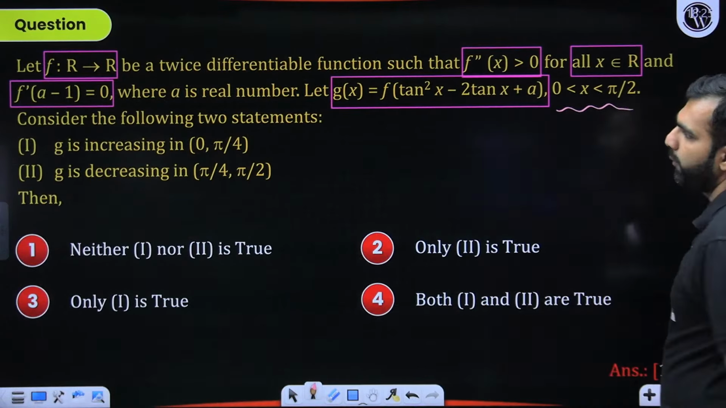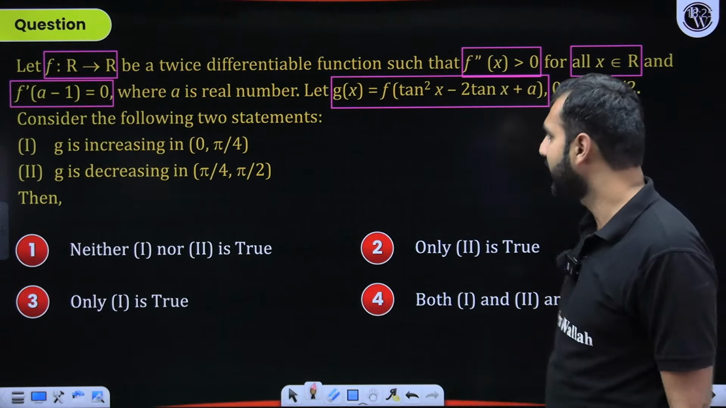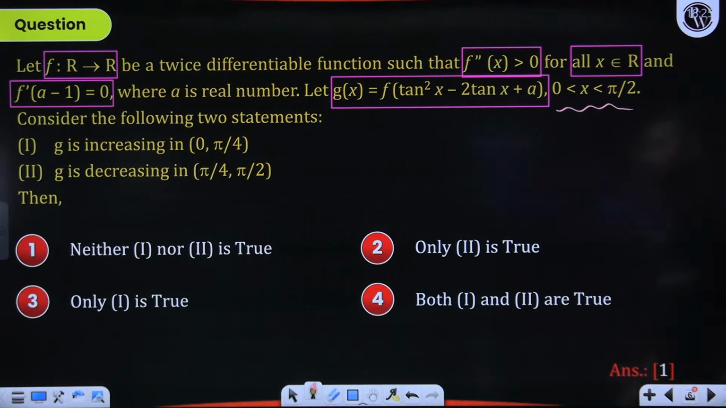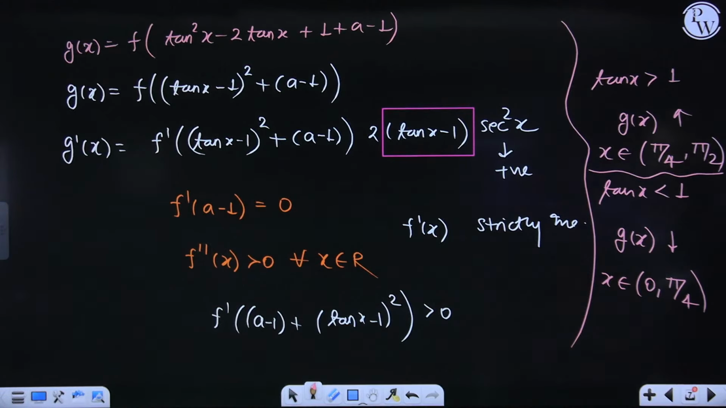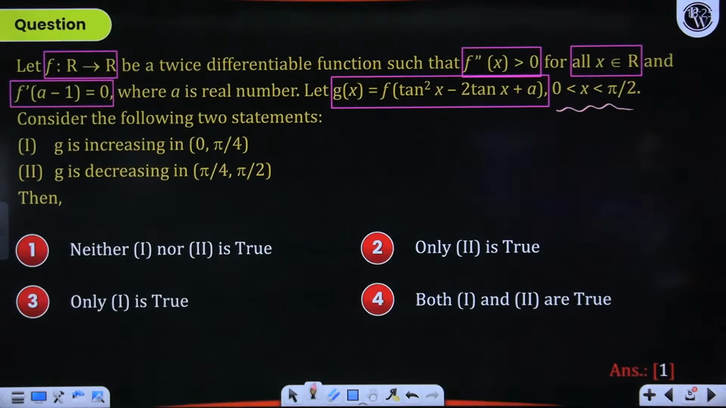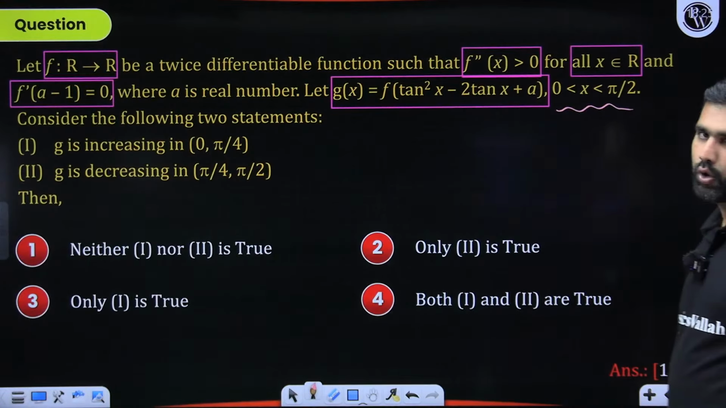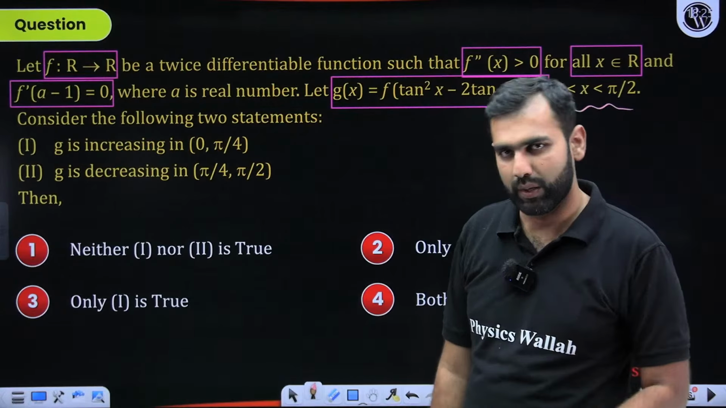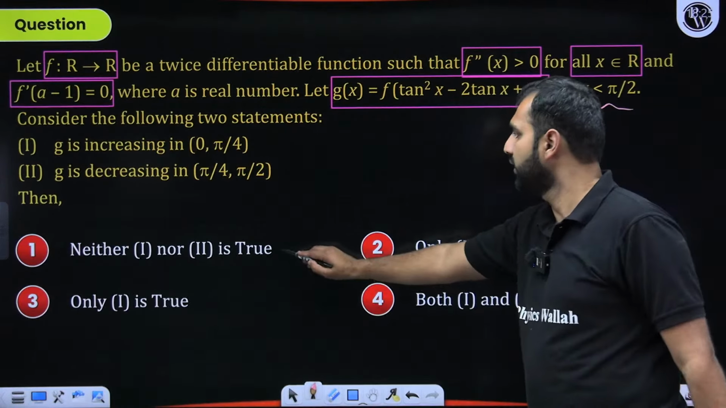With that, I hope you have gotten this clarity that it is increasing in 0 to pi by 4. No, it is decreasing in 0 to pi by 4. It is decreasing in pi by 4 to pi by 2. Yes, it is increasing in pi by 4 to pi by 2. So it's opposite. So I would say neither one nor two is true, because the opposite of them is given in statement 1 and statement 2. With that, option A can be marked.